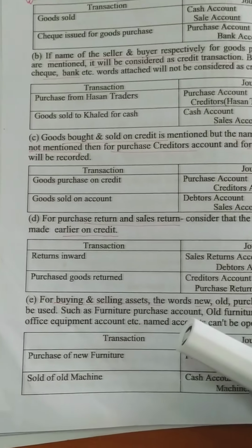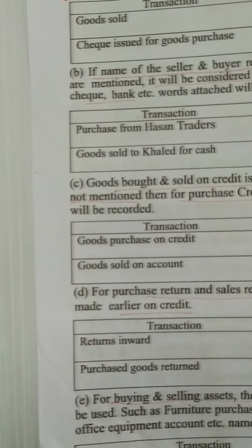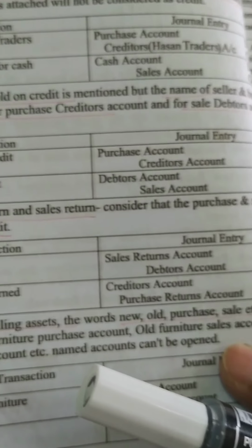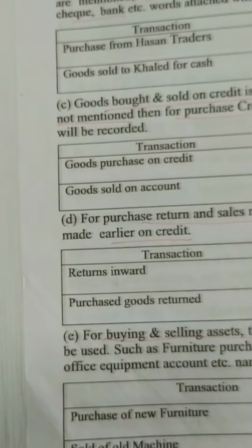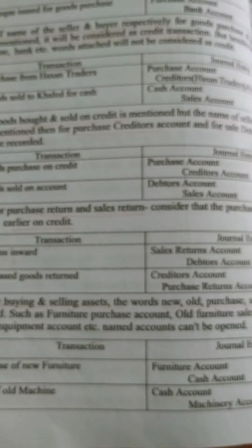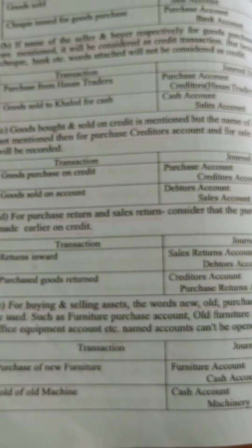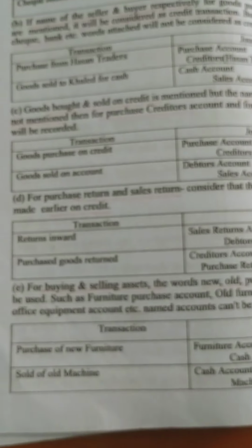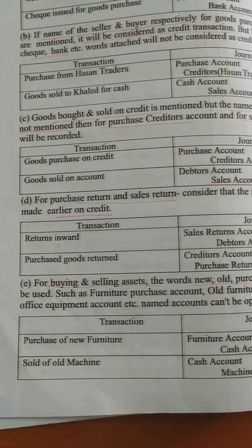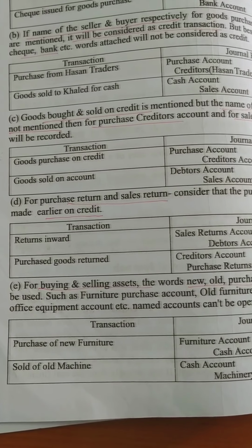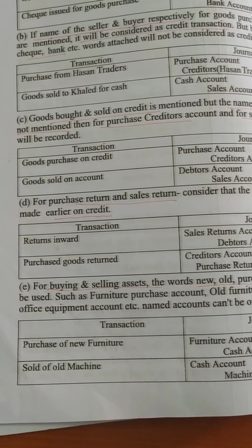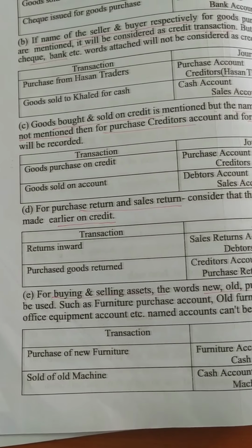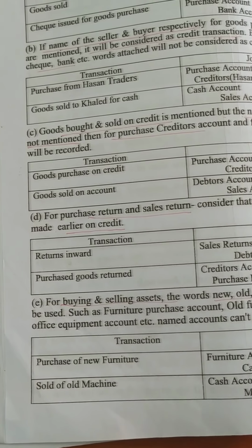Goods bought or sold on credit is mentioned, but the name of the seller or buyer is not mentioned. Okay, it's very much easy. If the buyer and seller name is mentioned, we can write the name of the buyer or seller. If no name is mentioned, then if it is selling goods, you have to write debtors account. If it is purchase of goods, then you have to write creditors account in that case, in absence of the name of the buyer and seller. Okay, so please see the example given here.